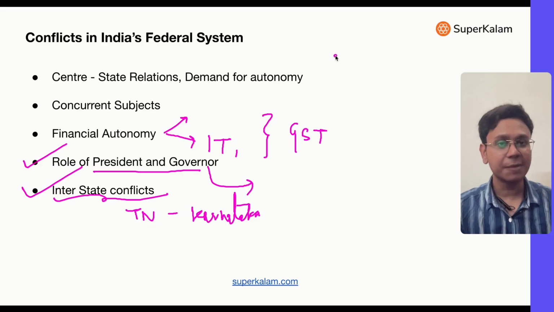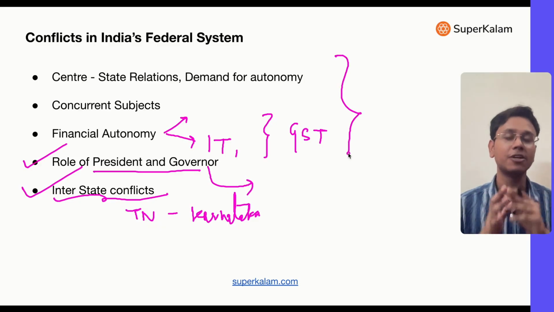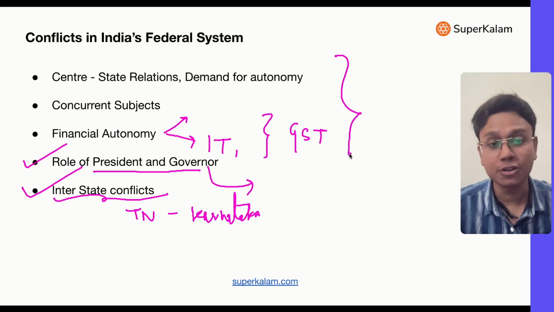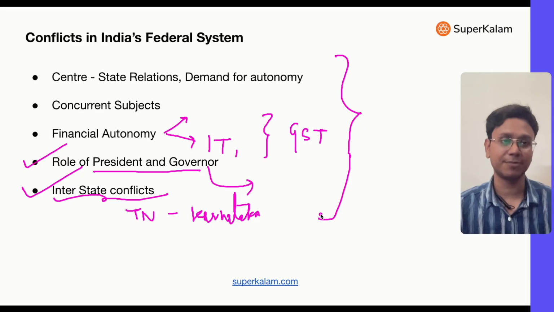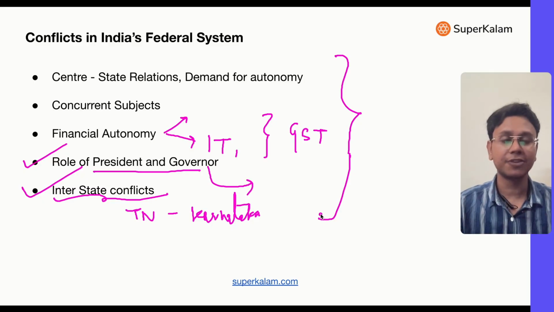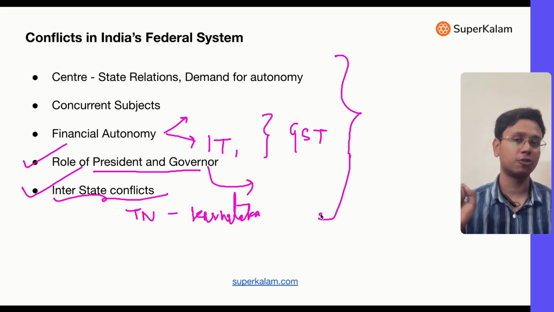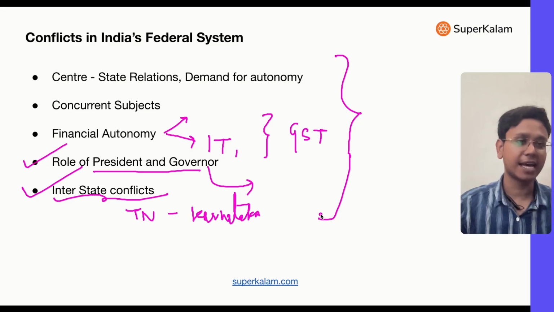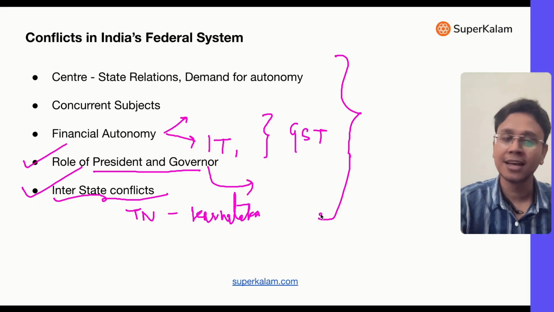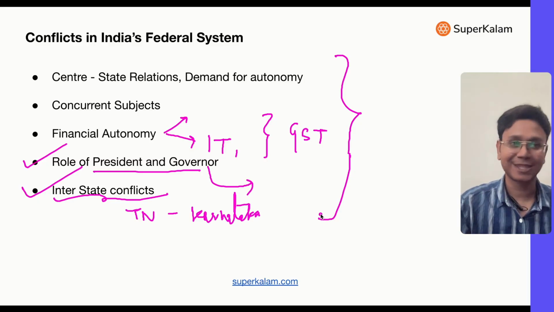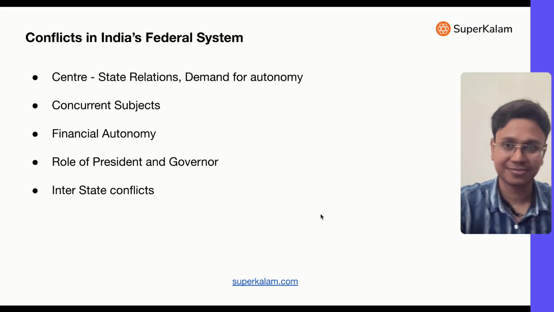Now, for this type of concept, besides having conceptual understanding, you should also have a lot of examples. I gave you a lot of examples. In the same way, in current affairs, in the news, a lot of examples keep coming. Federalism is a very important topic from not only the prelims perspective but the mains perspective also. And these types of conflicts, and what can be the solution, are very favorite concepts that UPSC asks.